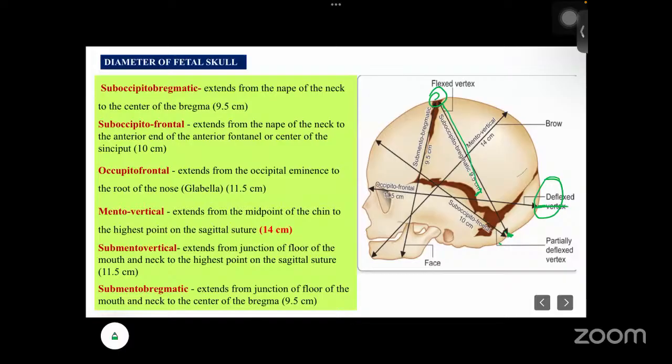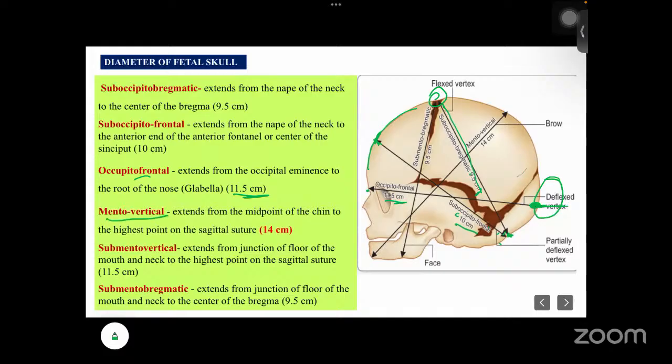Next is suboccipitofrontal, from here to the frontal bone part. It is 10 centimeter. And occipitofrontal, from occiput to the front part, is 11.5 centimeter.